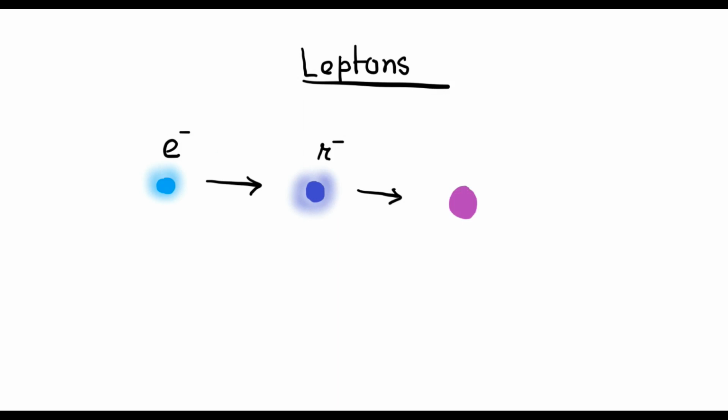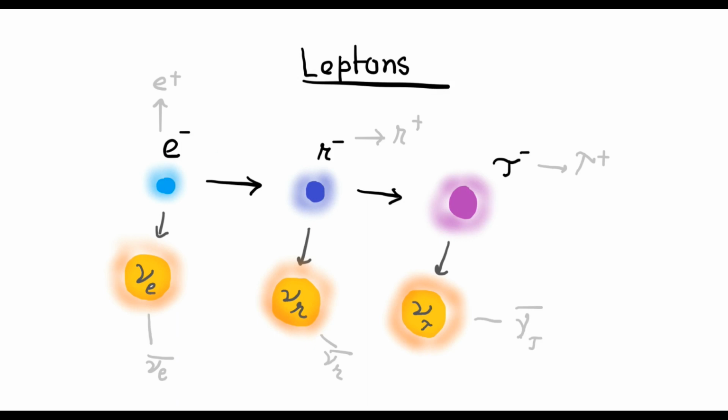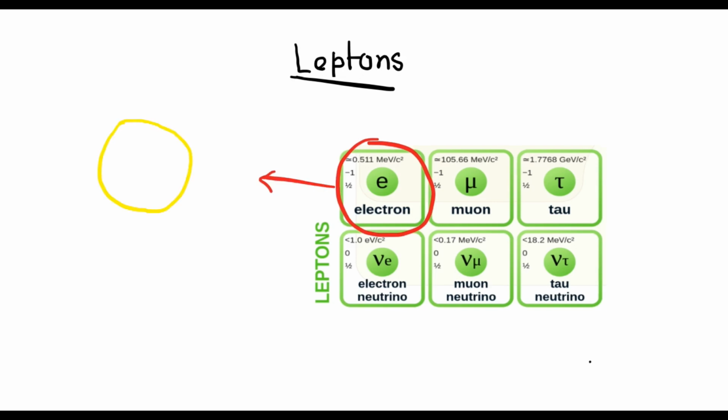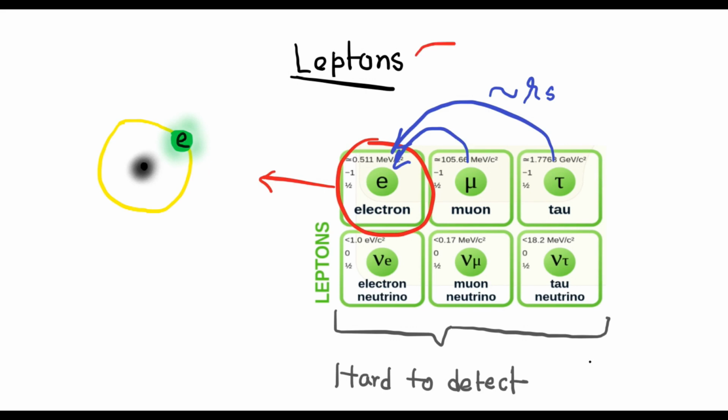Now let's go to the leptons. Just like quarks, there are 3 generations of leptons with increasing mass: electrons, muons and tau, and all of them have their associated neutrino: electron neutrino, muon neutrino and tau neutrino, and these 6 have their antiparticles. The electron is the elementary particle that makes up the outer shell of atoms. Muons and tau break apart into electrons in a very short time, and neutrinos only interact with the weak force and hence are very hard to detect. Remember, all the leptons are fermions.